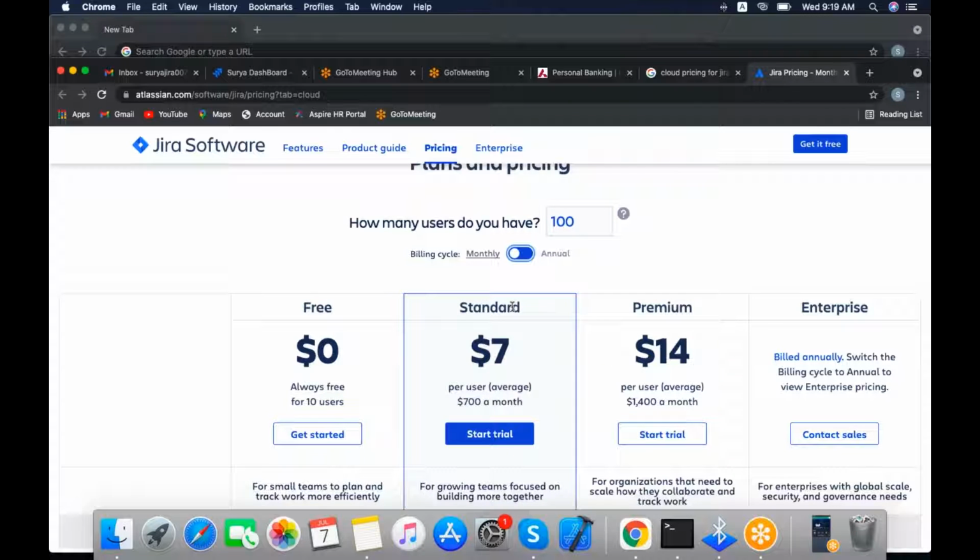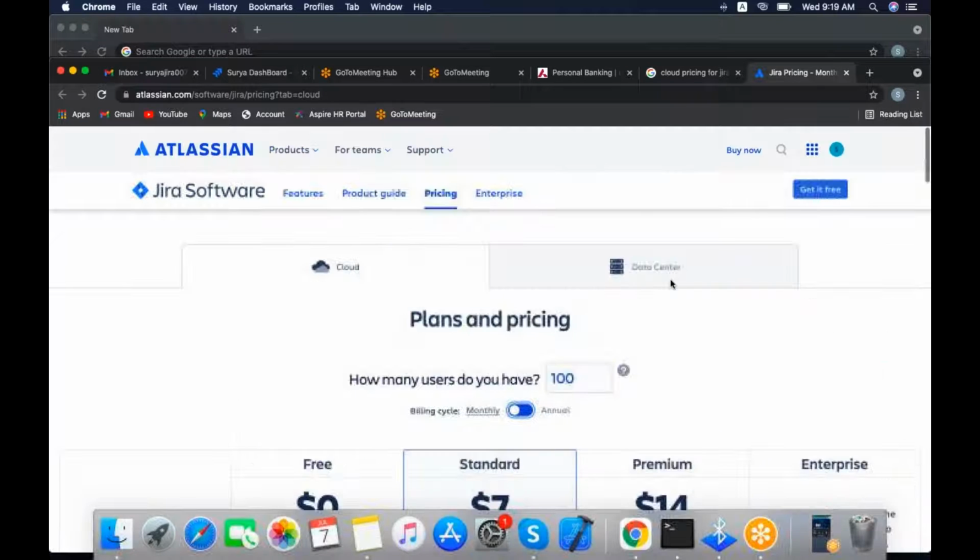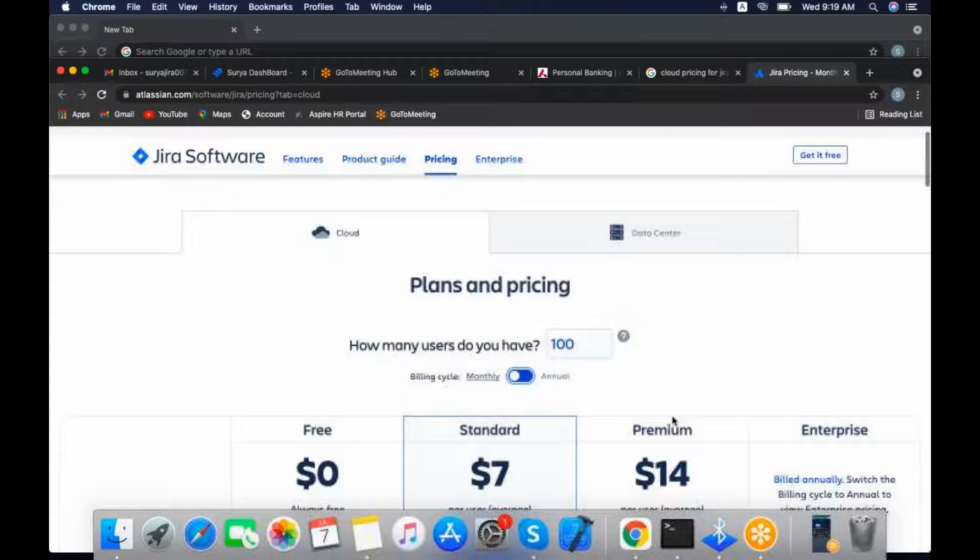For monthly, they will charge $7 per user for standard. You can explain these things to your project manager. According to the cloud pricing, the data center pricing and the options, they will finalize which one we need to take, whether to take the cloud or purchase the data center. You need to explain these things if they ask anything related to the purchasing part.